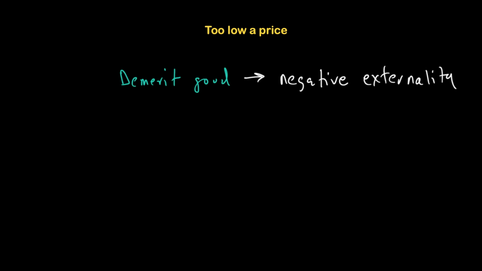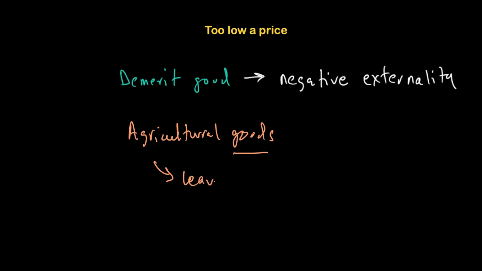Similar to this idea, when price is too low for some goods, for example agricultural goods, that could also be a problem, because these goods are important for the economy. And if the price is too low, this may discourage producers or farmers and may result in them leaving the industry, right? And if they leave the industry, you might see the quantity of this good get affected.